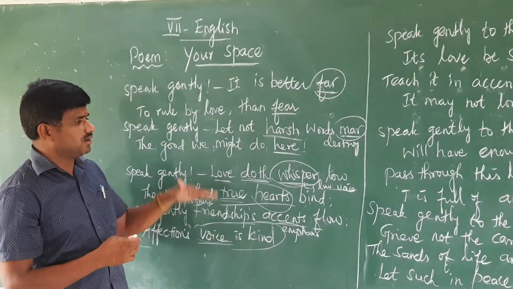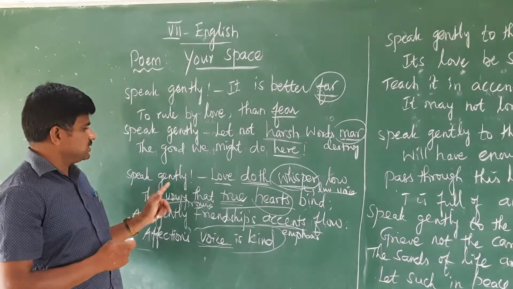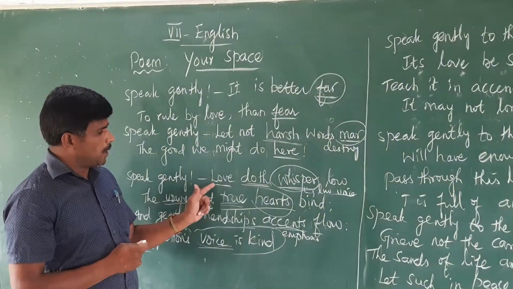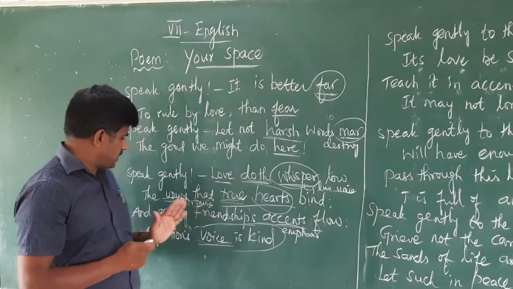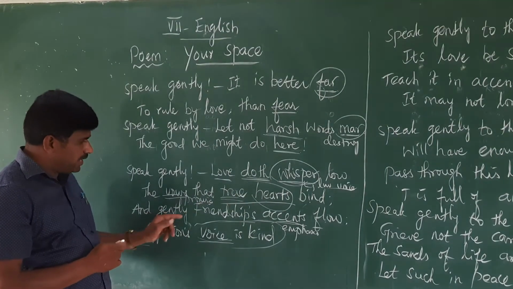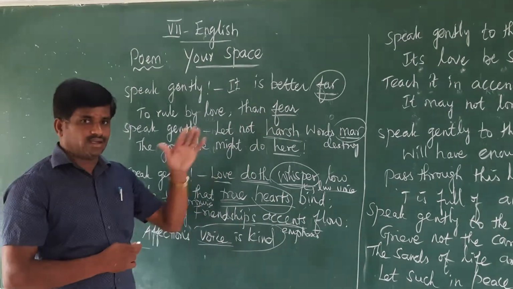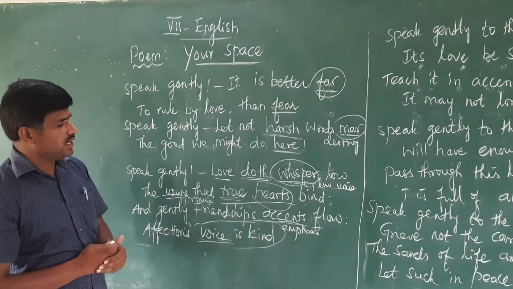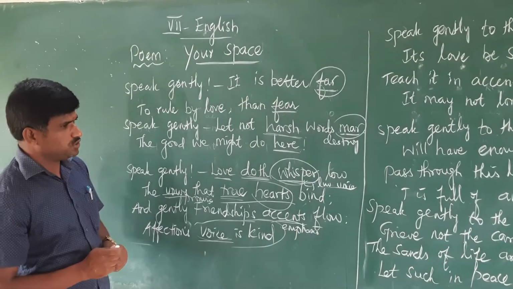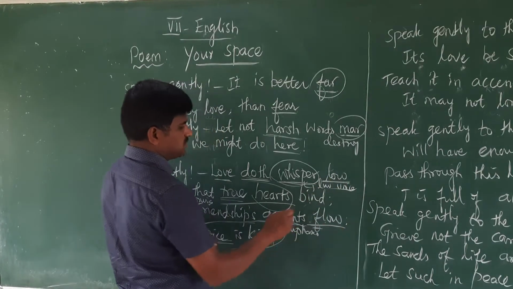So this is explained by the poet in the second stanza. Speak gently, loud, doth whisper low. The oaths that two hearts bind, and gently friendship's essence flow. Affection's voice is kind. These are the four lines used. In this a device is also used. The first line's last word is low, the third line's last word is flow.